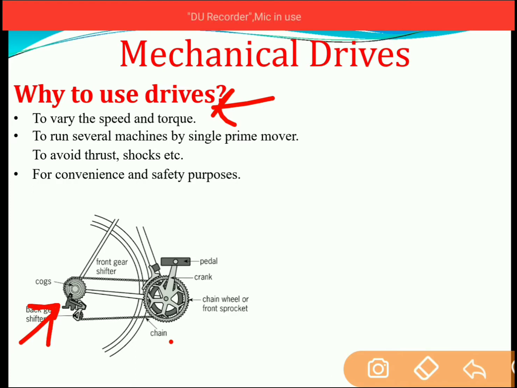As you change the gears at the back wheel of the cycle, the speed of the cycle gets varied. So if you apply the same effort at the pedal, but shift the gears, then at the same effort you get different speed. This is possible with the help of the chain and sprocket mechanism, which are nothing but mechanical elements. We can vary the speed with the same effort which is applied at the pedal wheel.